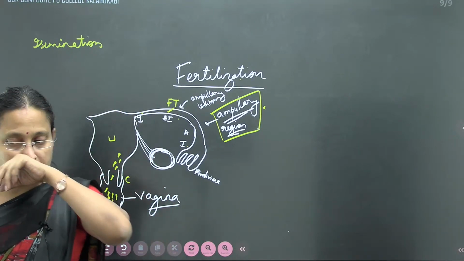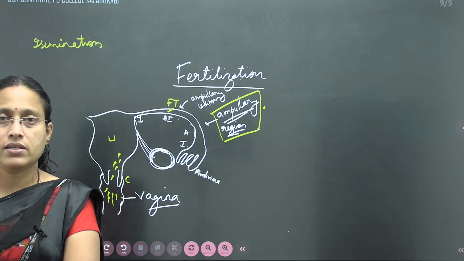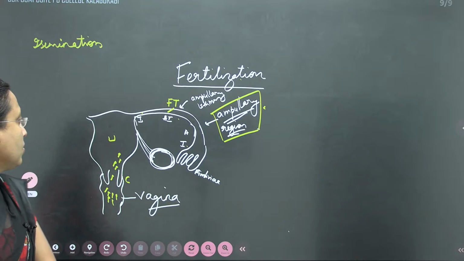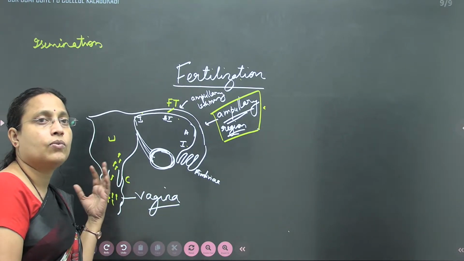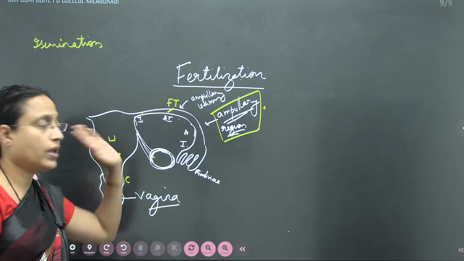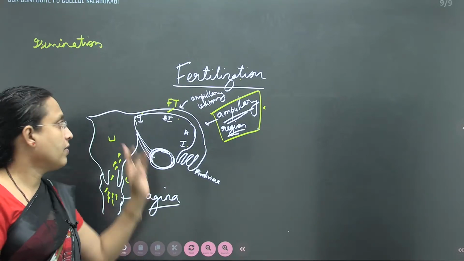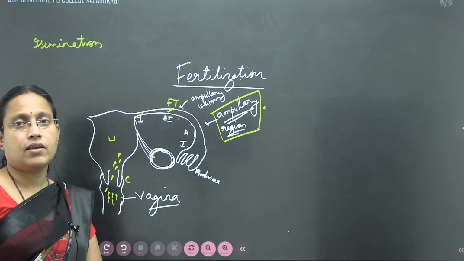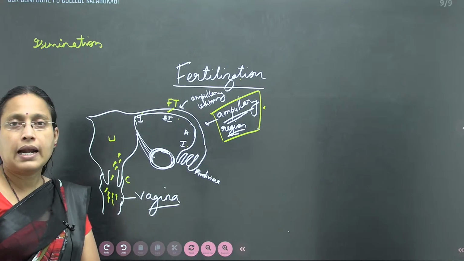Then what happens in the uterus? The next phenomenon happens in the uterus. I will tell what occurs, and then what the other changes are, what the next phenomenon is. When these sperms move, all of them will not survive till they reach the fallopian tube. So most of them are dead.